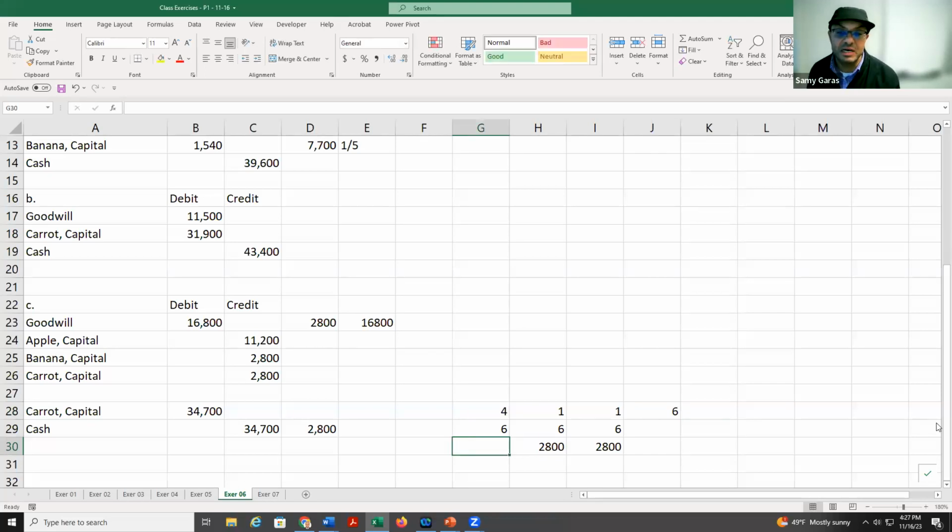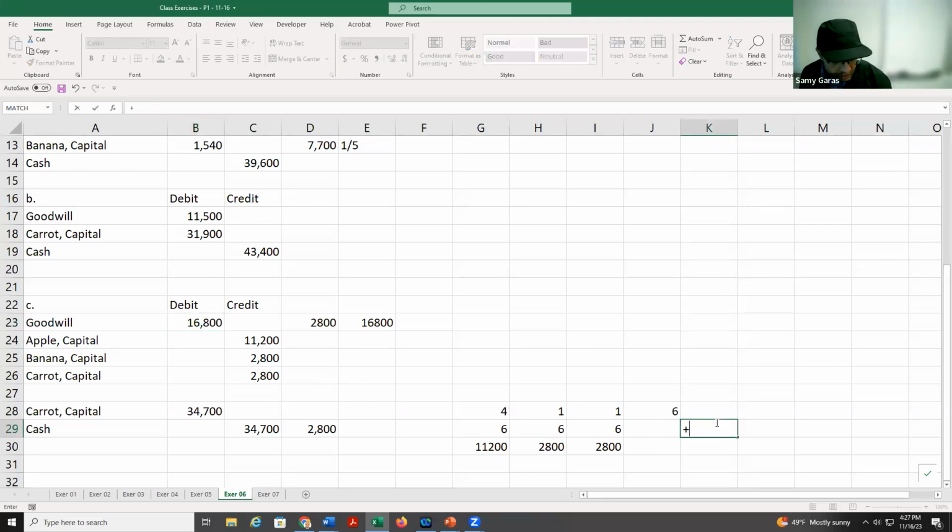And then the last one is going to be 4 times, which is 11,200. So I put them here, 11,200, 2,800, and 2,800. Their total is 16,800. In another way, if you take 2,800 times 6, you will get 16,800.